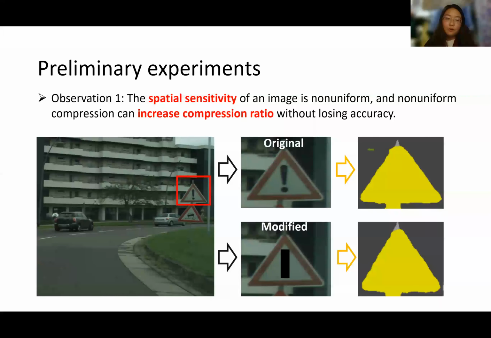Before proposing our algorithm, we conducted some preliminary experiments. By completely filling the boxed region in the figure with black color, which is equivalent to compressing this part with the maximum compression ratio, we can get the same ideal semantic segmentation result as in the original figure. Then, we can be sure that the spatial sensitivity of the image for semantic segmentation is non-uniform. In other words, non-uniform compression can increase the compression ratio without losing accuracy.